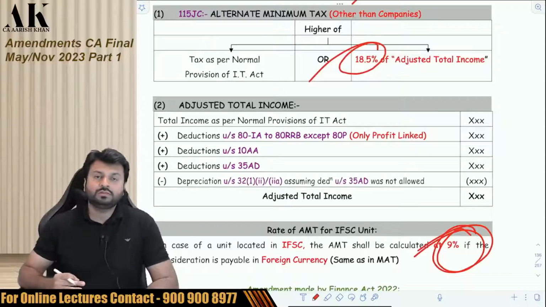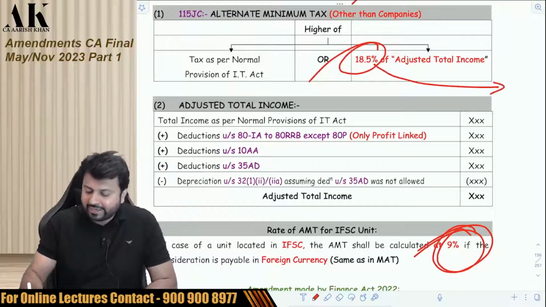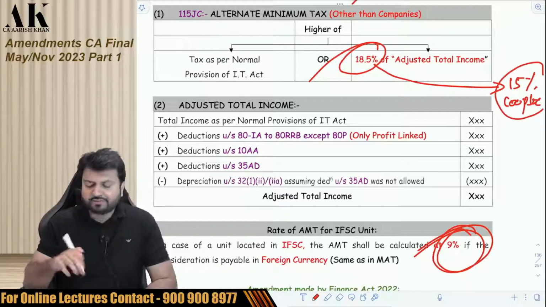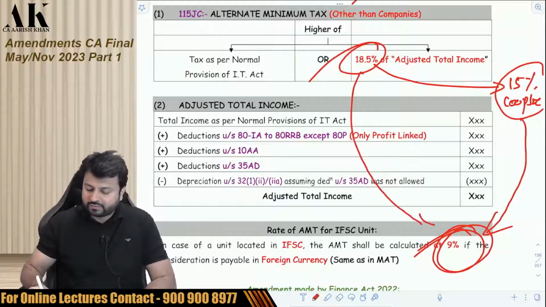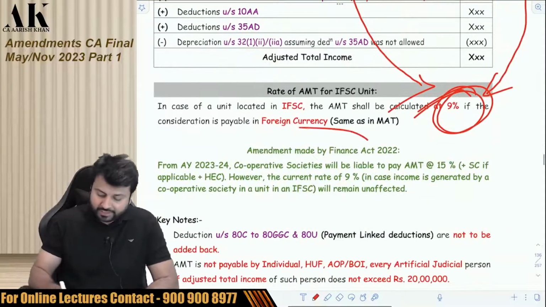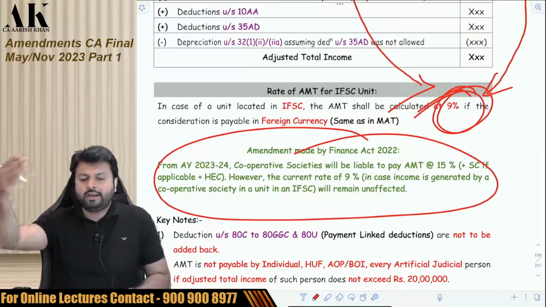But now there is an amendment where the government has relaxed that this 18.5% will be 15% for cooperative societies. So for cooperative societies, the two rates will be 15% and 9%, and for others, the two rates will be 18.5% and 9%. Just check it once. So for cooperative societies, the government has reduced the rate from 18.5% to 15%.